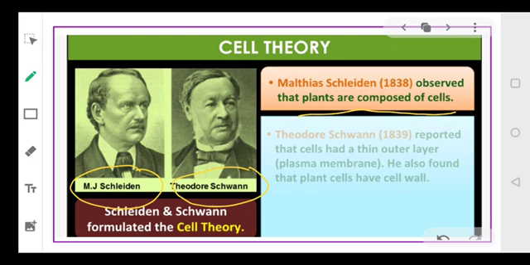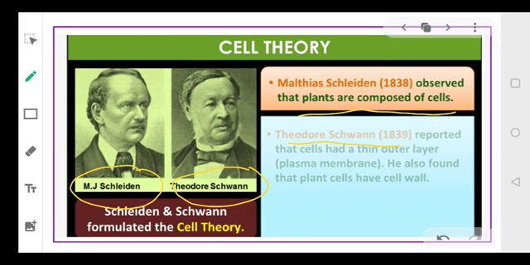Then there is Theodor Schwann. In 1839, he was working with animal cells, and he reported that cells have a thin outer layer, which is named the plasma membrane.